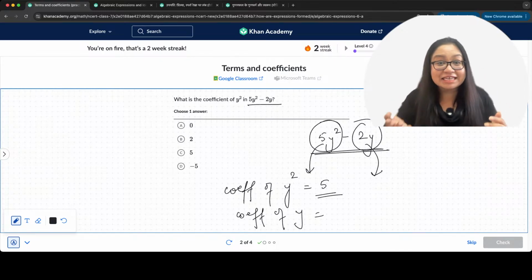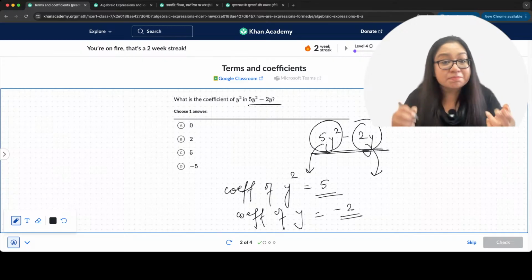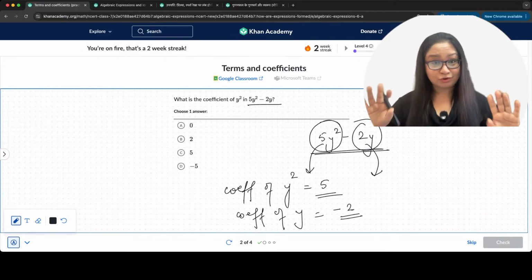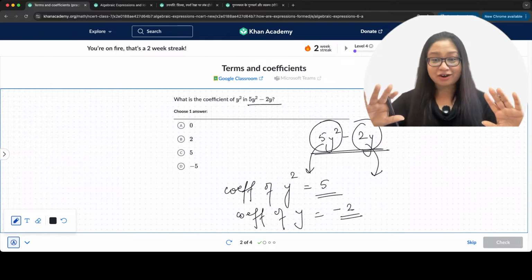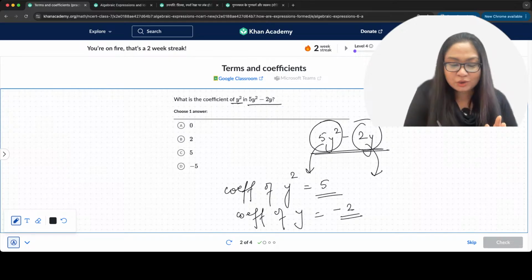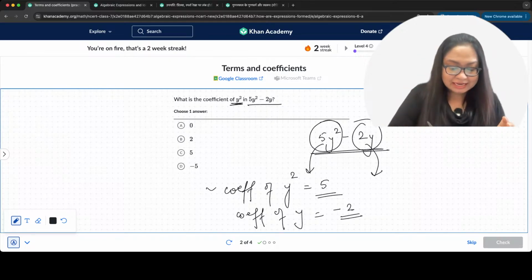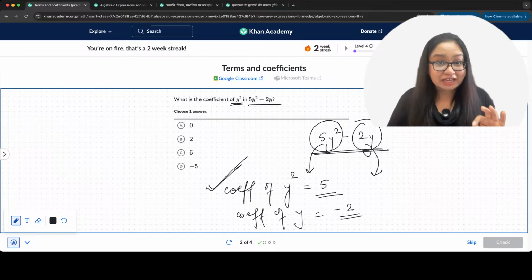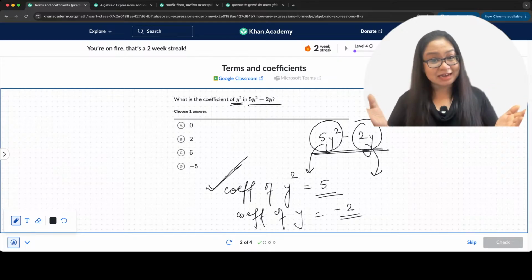Exactly. I can see you guys can get it. So coefficient of y is minus 2 because the number that is multiplied with the variable here is minus 2, right? So the answer over here is 5. We want coefficient of y square. This is the coefficient of y square. Answer is 5. So option number C is the answer.